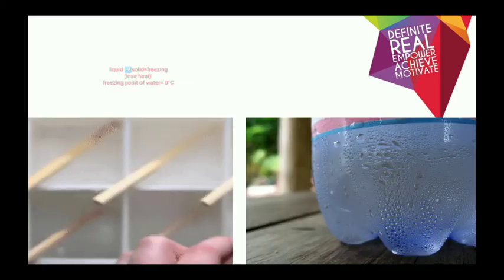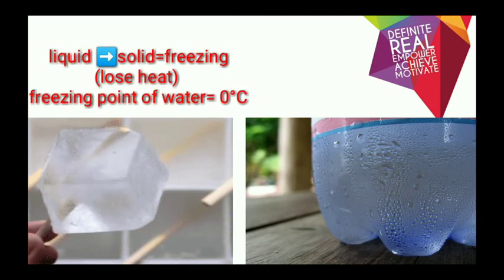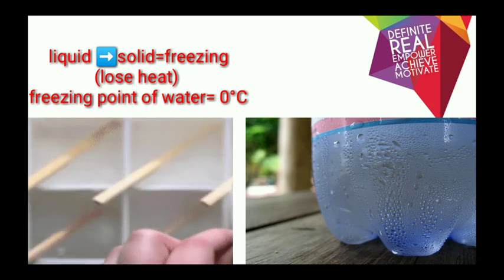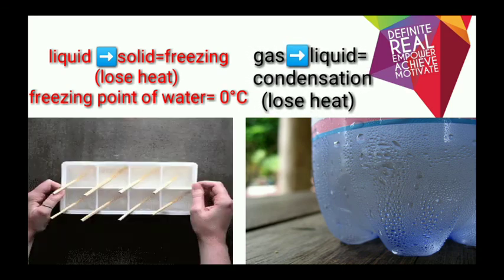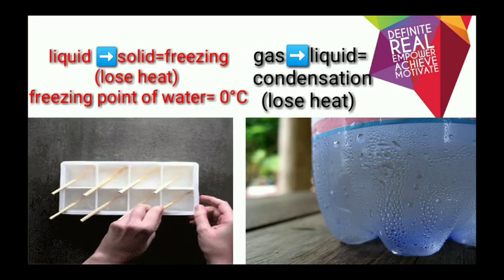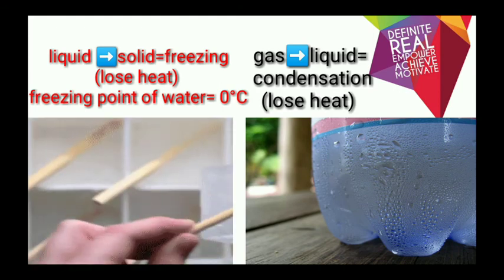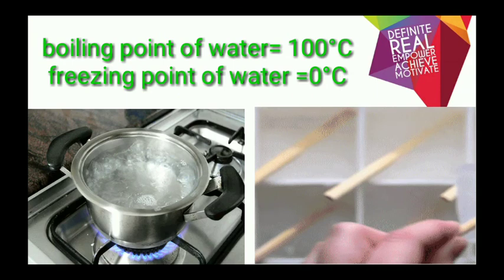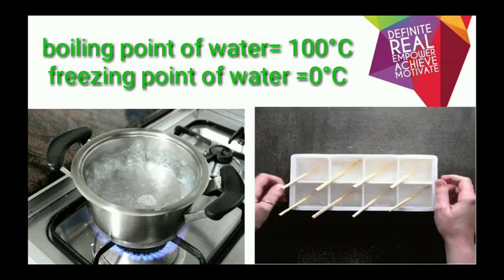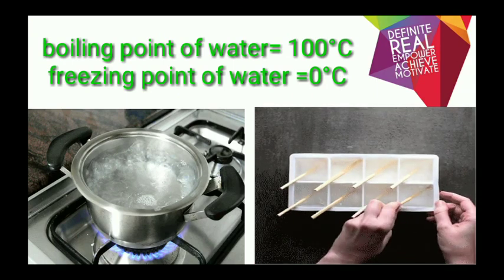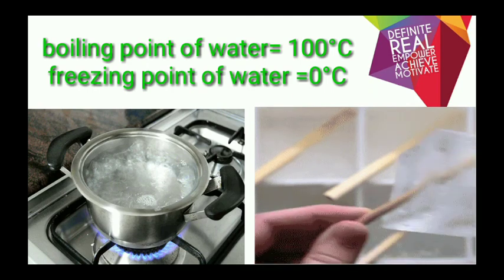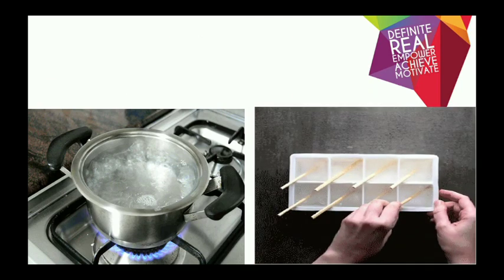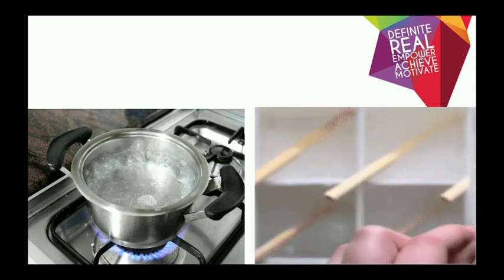When liquid loses heat, it will change to solid. We call it freezing. It's like when we make ice. Meanwhile, when gas loses heat, it will change to liquid. We call it condensation. Like I told you previously, boiling point of water is 100 degrees Celsius. Meanwhile, freezing point of water is 0 degrees Celsius. Hopefully, heat gain and heat loss are clear for you.